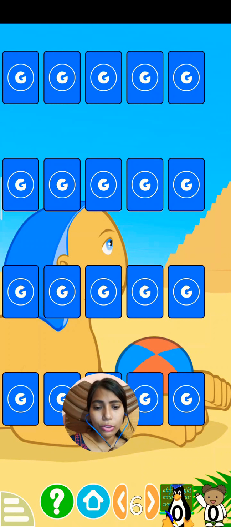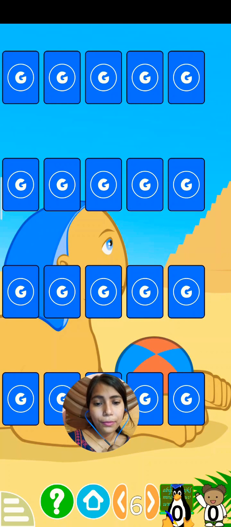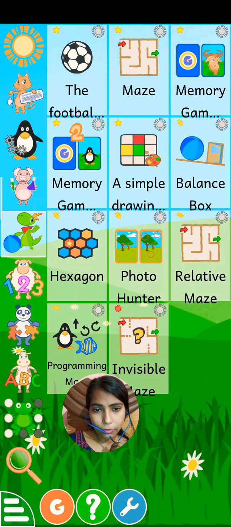I will only conduct 2 levels because I don't have that much time to play each and every level. But whenever you have time, you can go through it, you can play with it, and it will enhance your memory capacity, right? After finishing this, you can just go to home. Once you go to home, if you want to use other activities, you can use them.